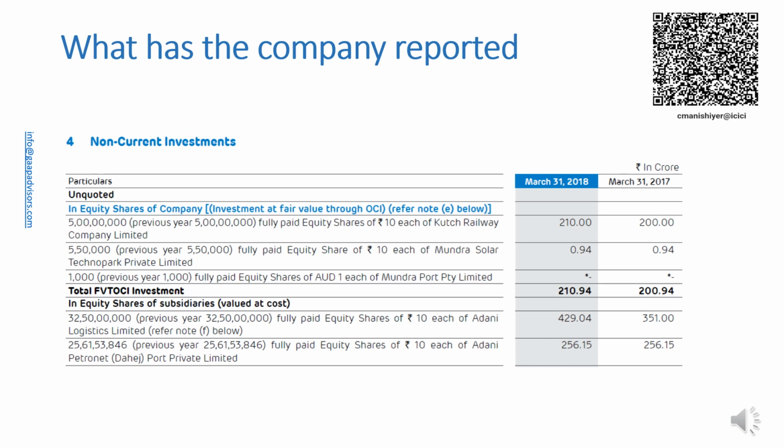An entity makes the judgment about whether to present additional items separately on the basis of an assessment of A. the nature and liquidity of assets, B. the function of assets within the entity, and C. the amounts, nature and timing of liabilities.